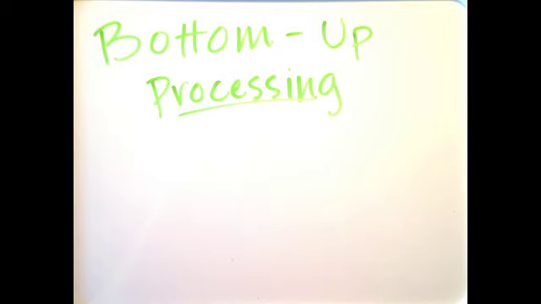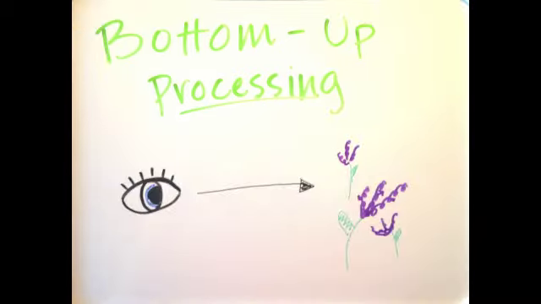Let's start with sensation. Sensation is the way we represent the world in our head by detecting physical energy from the environment and encoding it as neural signals. Part of sensation is bottom-up processing. The eye is seeing flowers.